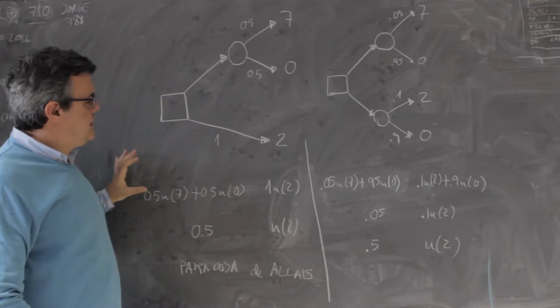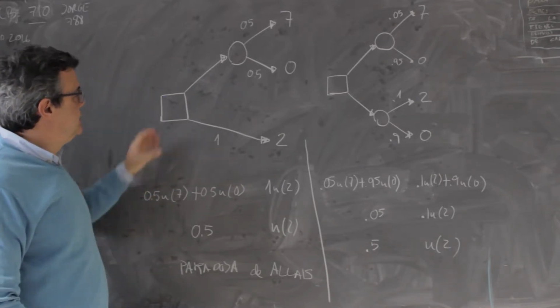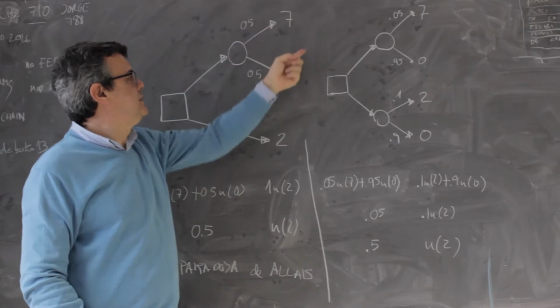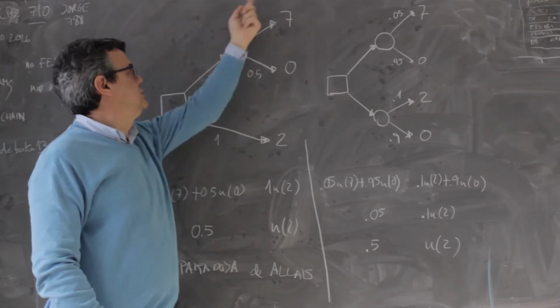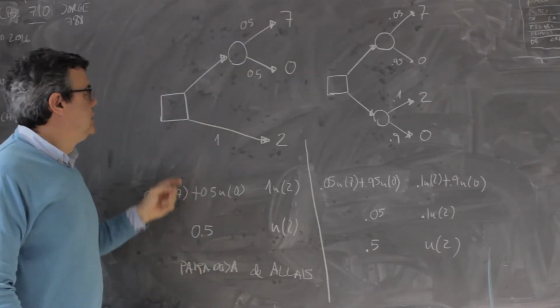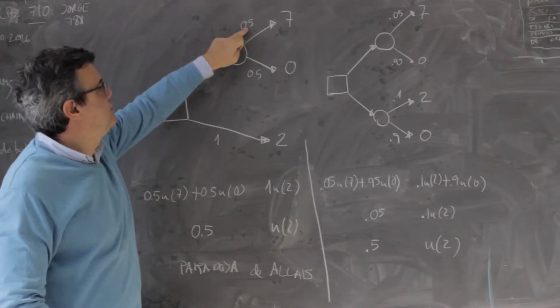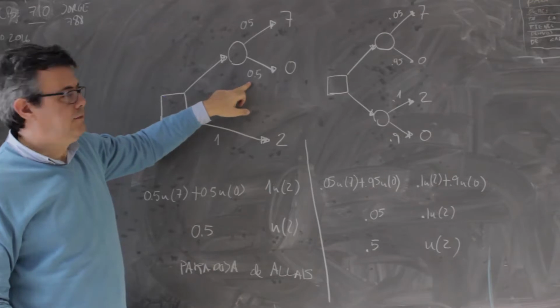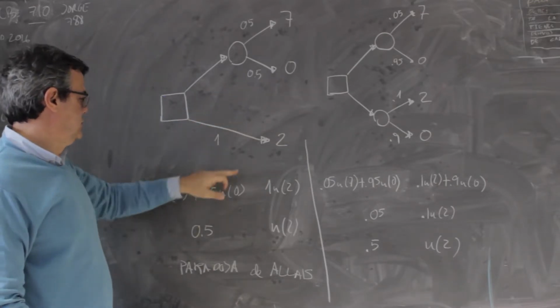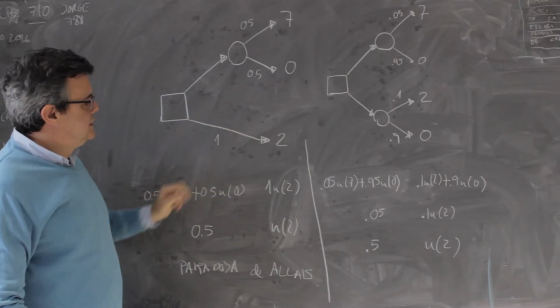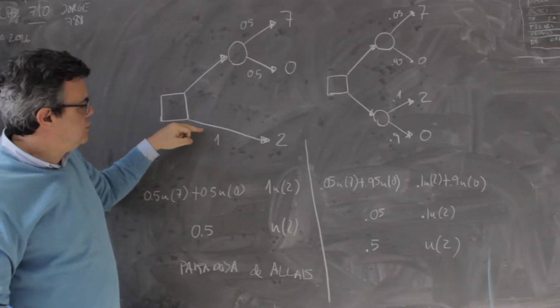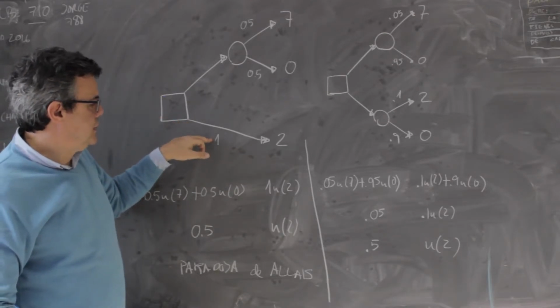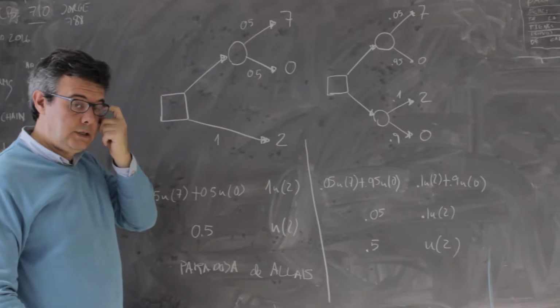So if we do the analysis through expected utility, for example, the expected utility of this decision would be the probability 0.5 times the utility of 7, plus the probability 0.5 times the utility of 0. Similarly, the expected utility here would be the probability, which is 1, times the utility of 2.